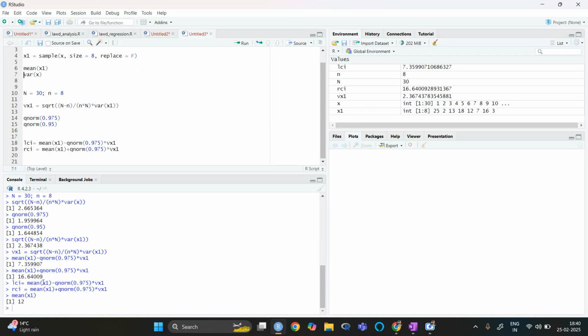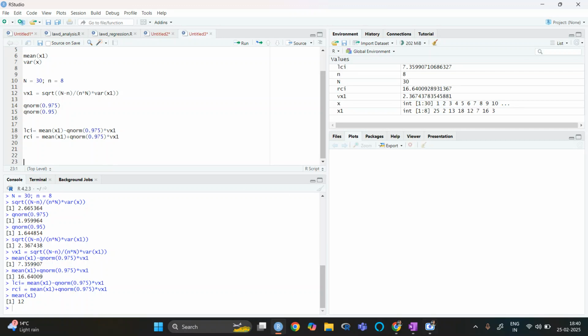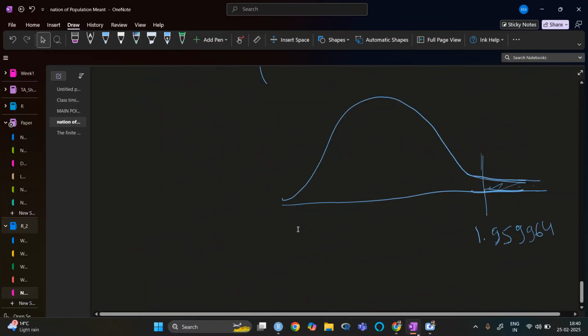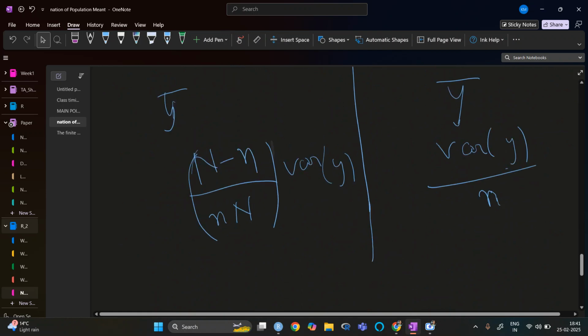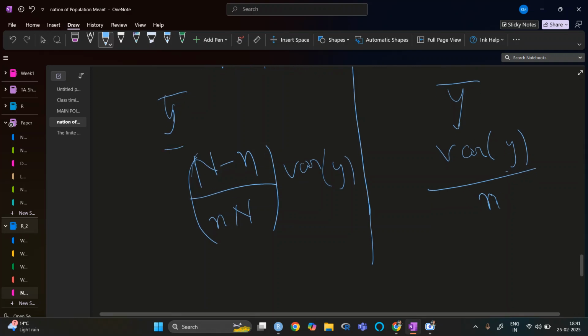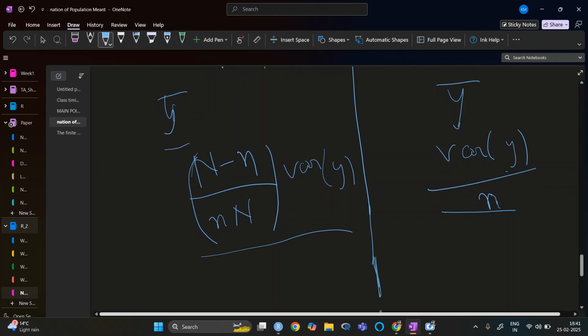So this is basically when we have the confidence interval limit. Now this one is done for when our sigma square is known. The population mean will be the same, the variance will be the same.